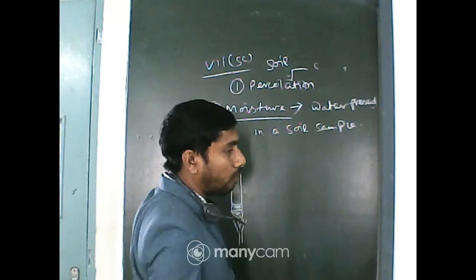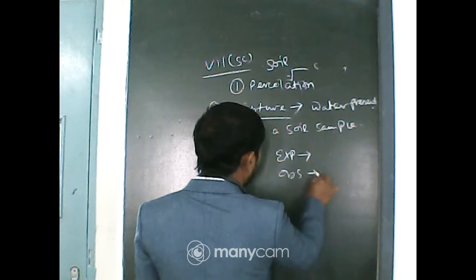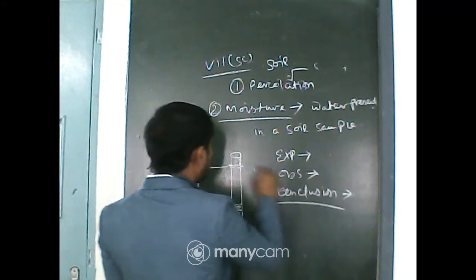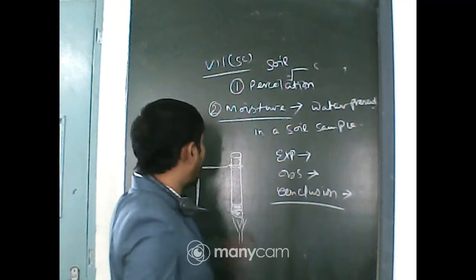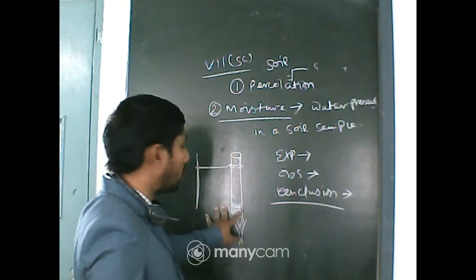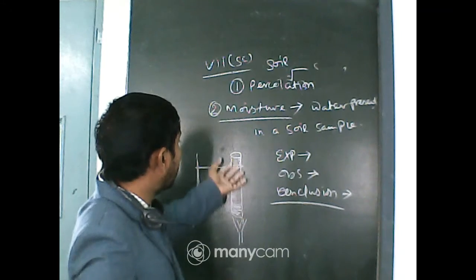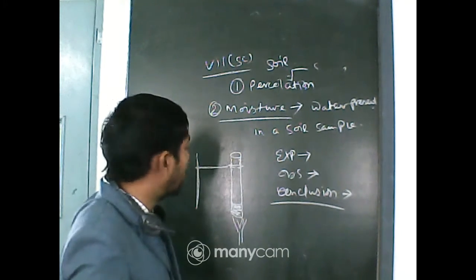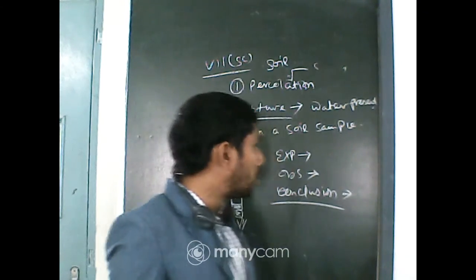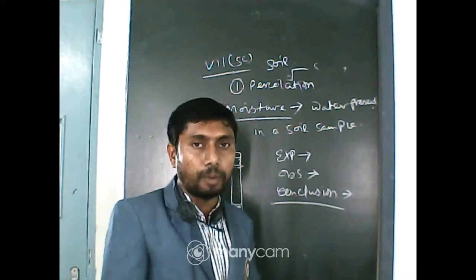An experiment covers three points: the procedure, the observation, and the inference or conclusion. In the observation, you will see small droplets of water on the upper part of the test tube. What does this indicate? The soil sample had water, and in the presence of heat it is driven out, and due to the cooler upper part the vapor condenses into droplets on the glass of the test tube. So the conclusion is that the sample has some water quantity, or moisture, in it.